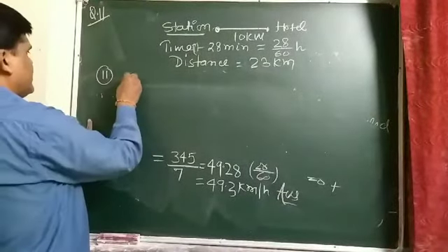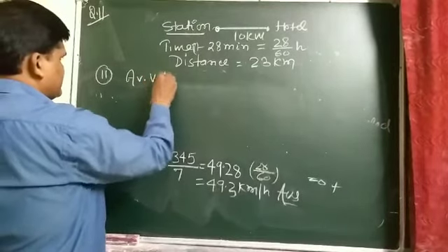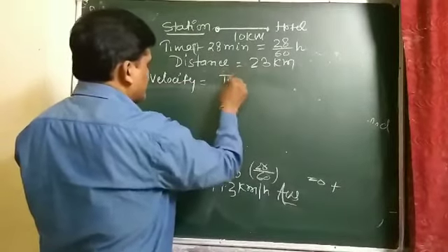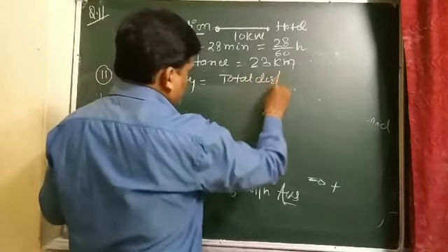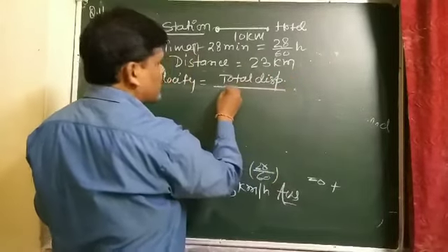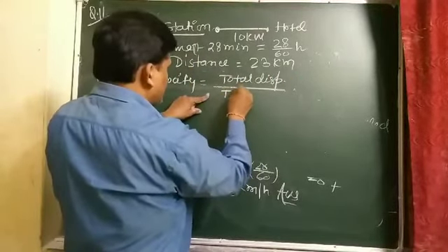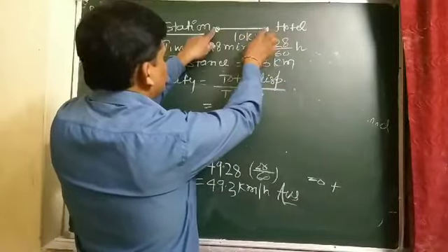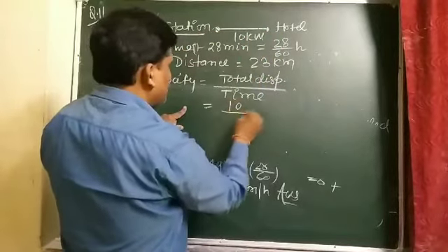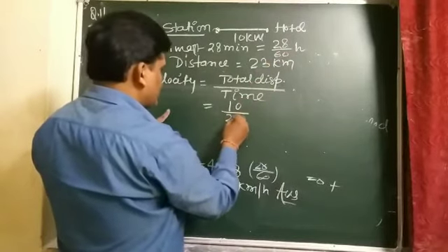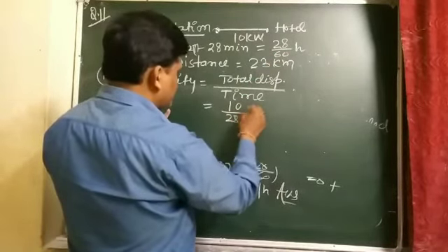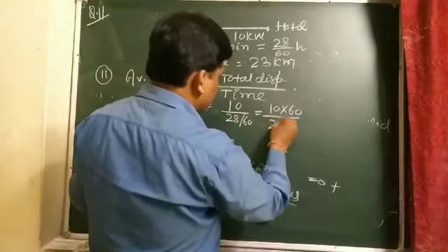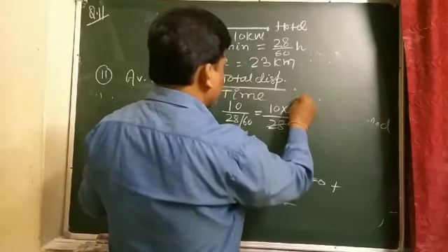Second, average velocity: total displacement, or net displacement, divided by total time taken. Our total displacement is the shortest straight line path, 10 kilometer, and the time taken is 28 by 60 in terms of hour. So it is written as 10 by 28 by 60.